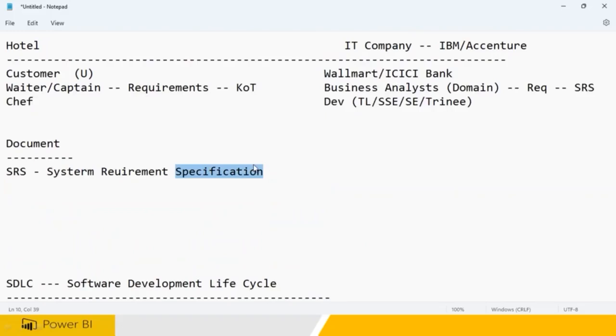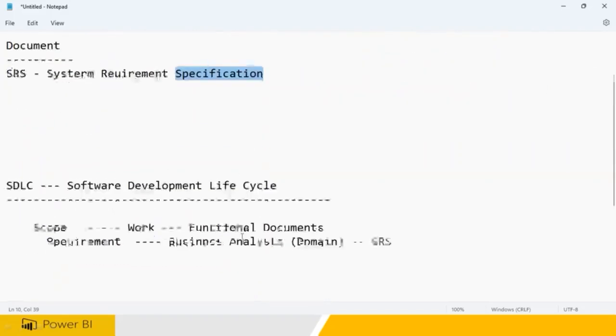Specification means in detail. For example, I wanted to have a coffee. That is scope. So Bhaskar sir wanted to have a coffee. What is the work I have? The work is I have to prepare a coffee. That is only a work. But if you go there and ask Bhaskar sir, he will give you proper requirements.